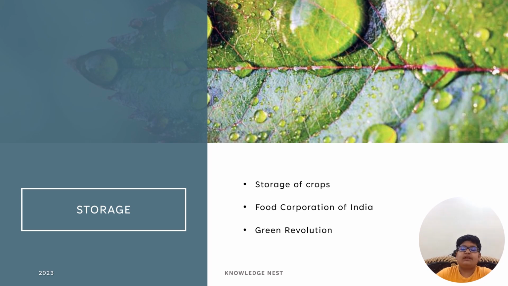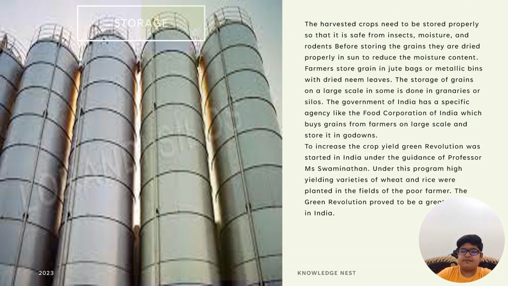Now let us come to the last but not the least agricultural practice, which is storage. The harvested crops need to be stored properly so that they stay safe from insects, moisture and rodents. Before storing the grains, they are dried properly in the sun to reduce the moisture content. Farmers store grain in jute bags or metallic bins with dried neem leaves. The storage of grains on a large scale in some places is done in granaries or silos.